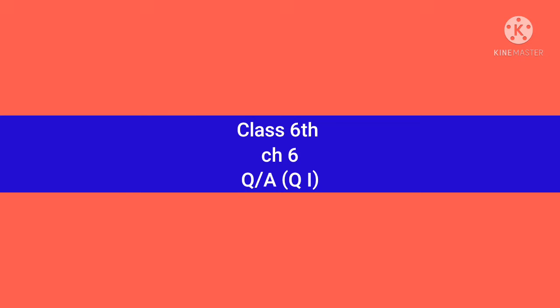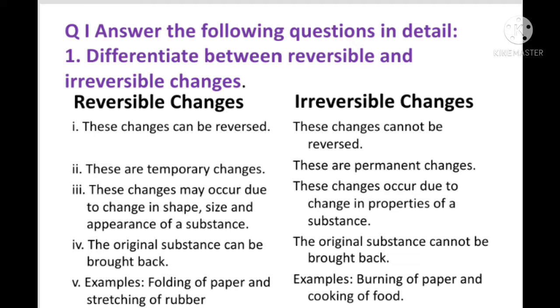Class 6th, Chapter 6, Question Answer, Question I. Answer the following questions in detail. Question number 1. Differentiate between reversible and irreversible changes. Children, in these questions, we have to tell the differences between reversible changes and irreversible changes.